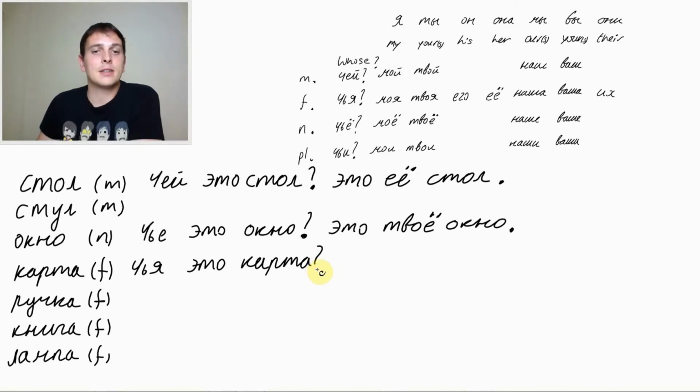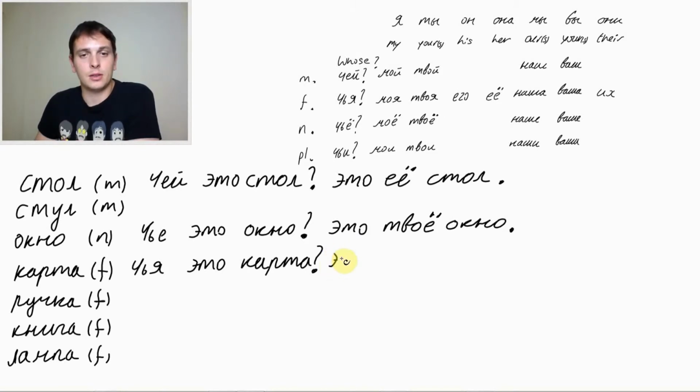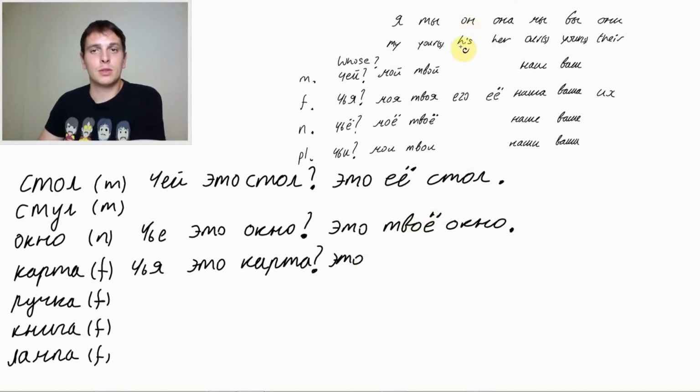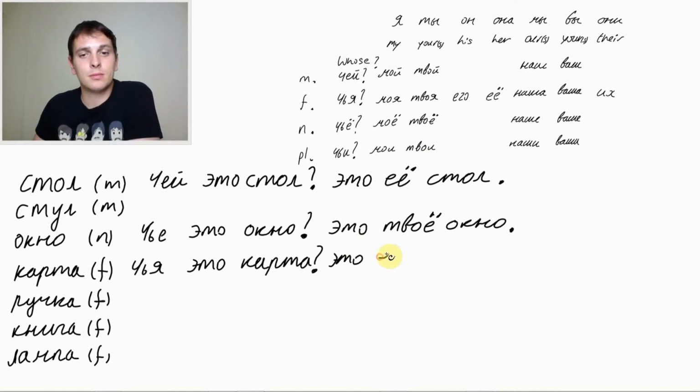Now let's answer. This is his map. This is это. His. We got it. His would be его. Это его карта.